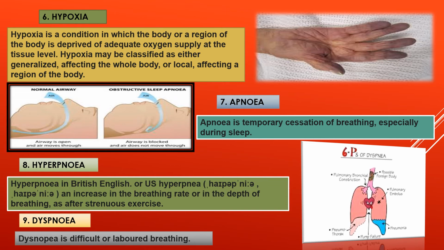Now number 8 is hyperpnoea. Hyperpnoea in British English, or hyperpnea in US English, is an increase in the breathing rate or in the depth of breathing, as after strenuous exercise. Number 9 is dyspnoea. Dyspnoea is difficult or labored breathing. In case of dyspnoea, this picture depicts what happens to the lung.